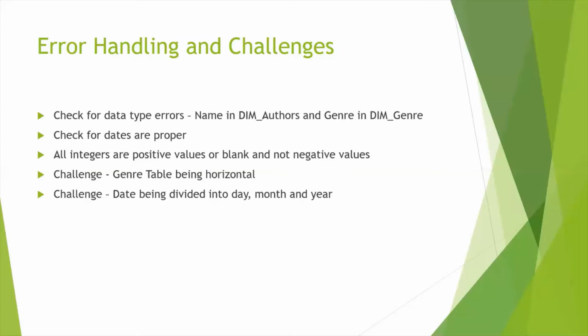The next error that we were handling was ensuring that the dates being generated are proper. One of the challenges we had was that the staging area had data in the form of publication day, publication month, and publication year. So we had to combine all of those together to create a new column, publication date, and ensure that these new dates are proper and follow the sequence of month, day, year.